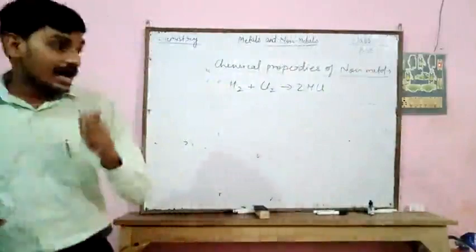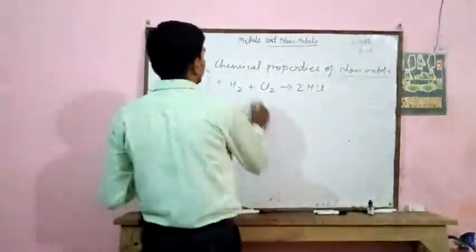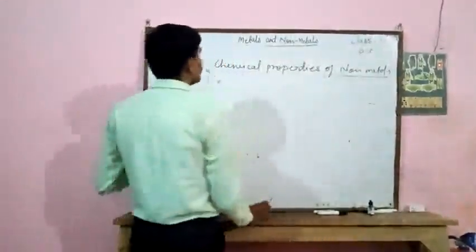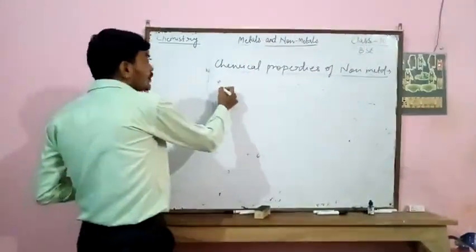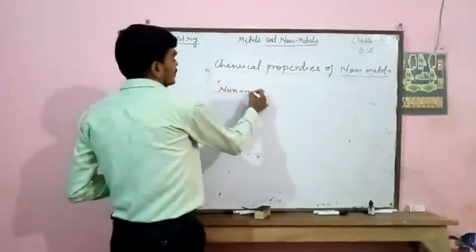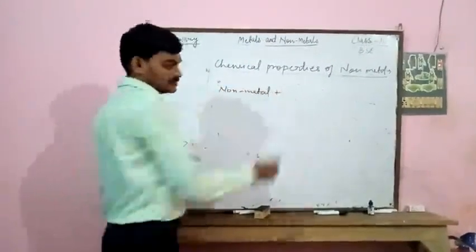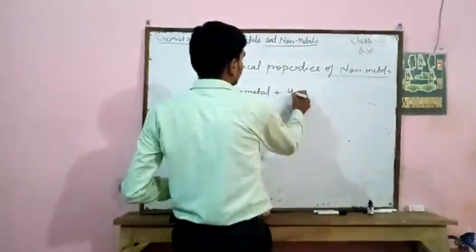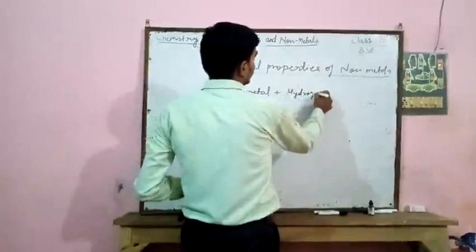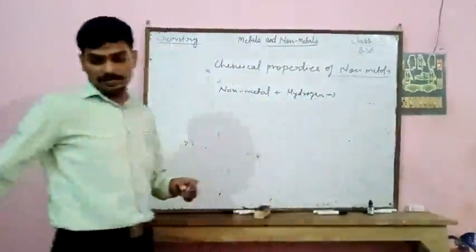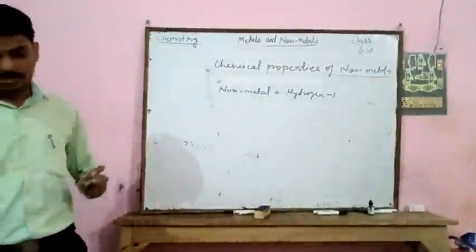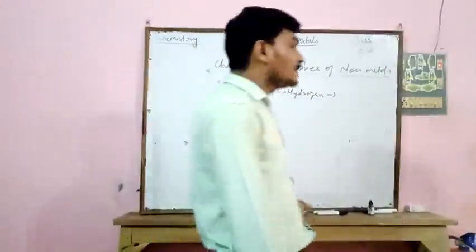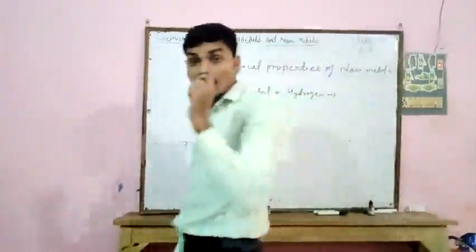Now the next chemical property. If any non-metal reacts with hydrogen, it forms a covalent hydride.